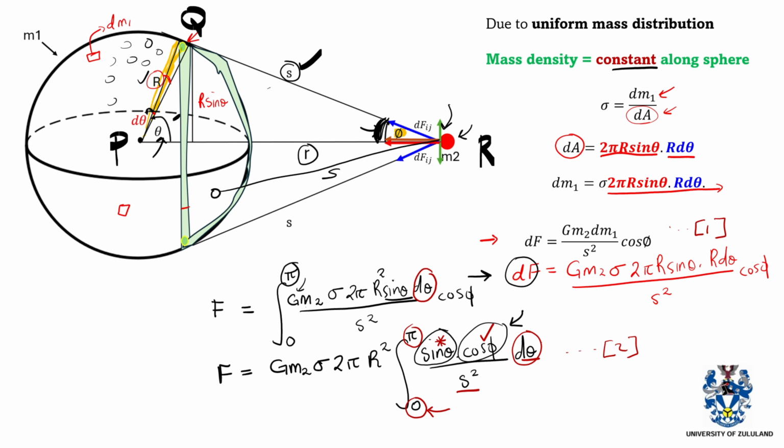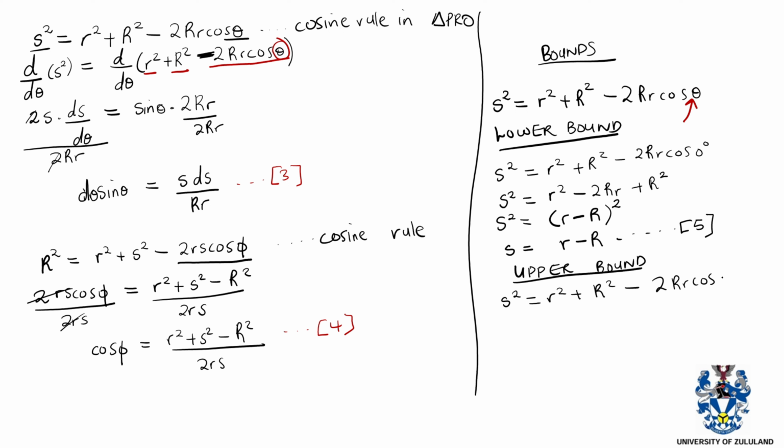So if you put cos pi here, s squared is equal to r squared plus r squared minus 2rr cos of pi radians. In this case, cos pi is just -1. So this -1 from cos pi alongside the negative from the expression will give you positive. So this will be r squared plus 2rr plus r squared.